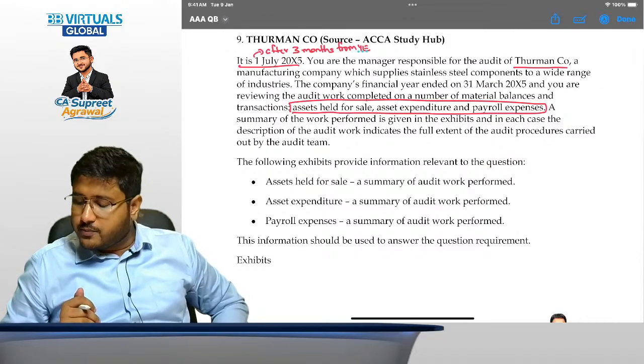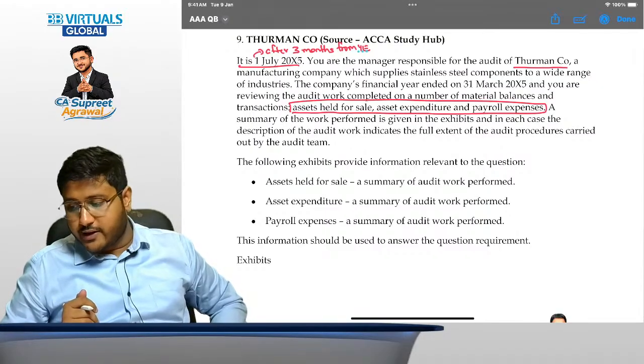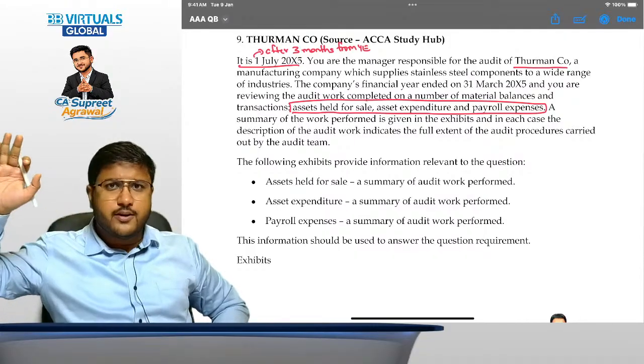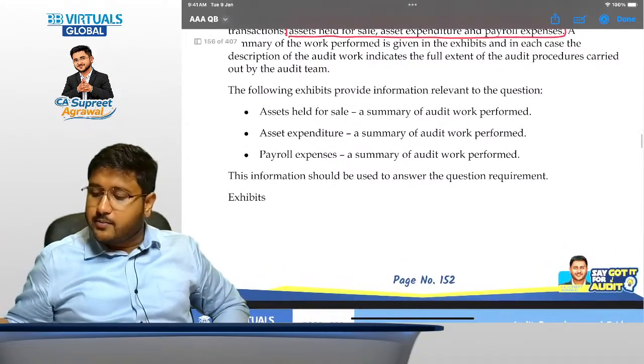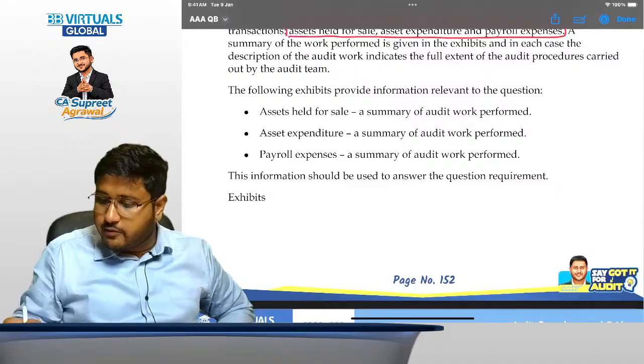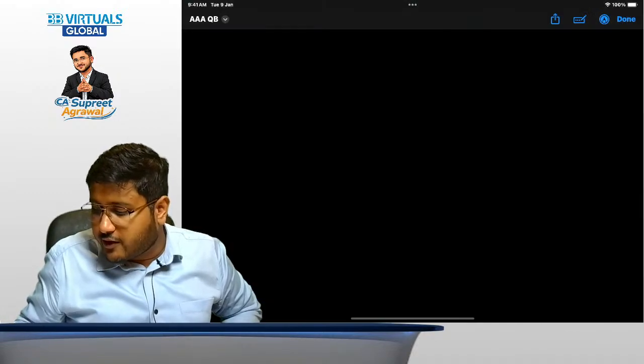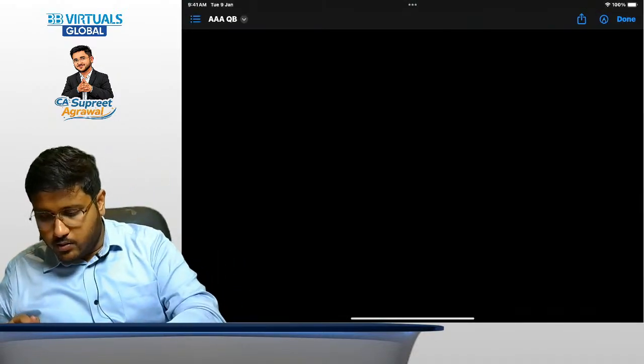A summary of the work performed is given in the exhibits, and in each case the description of the auditor indicates the full extent of the audit procedure carried out. So you cannot make any assumption. Whatever has been performed has been mentioned over here. Now the following exhibits provide information relevant to the question. Number 1, assets held for sale, a summary of audit work performed, asset expenditure, a summary of audit work performed, and payroll expenses. These three are given.